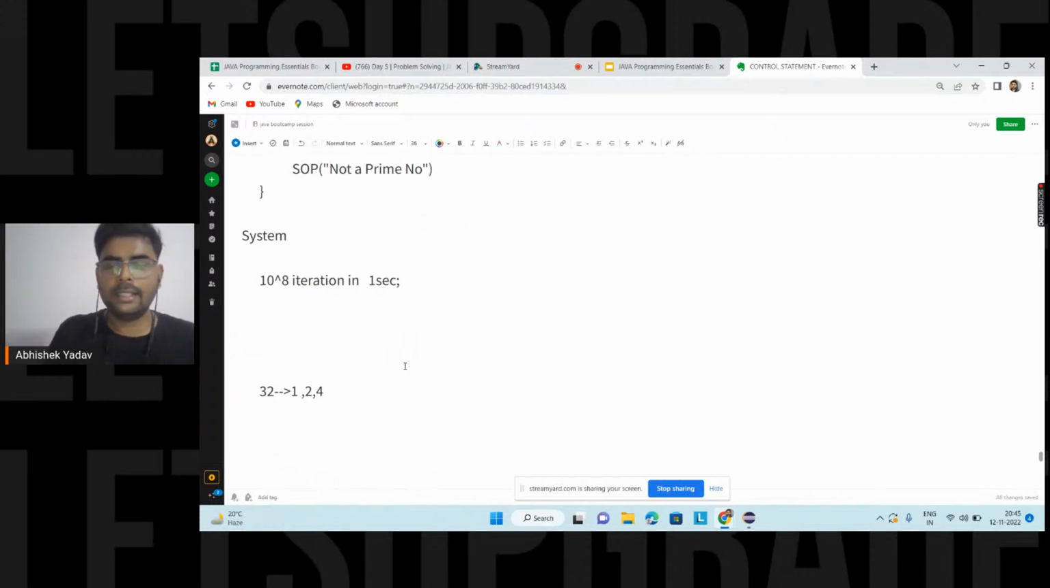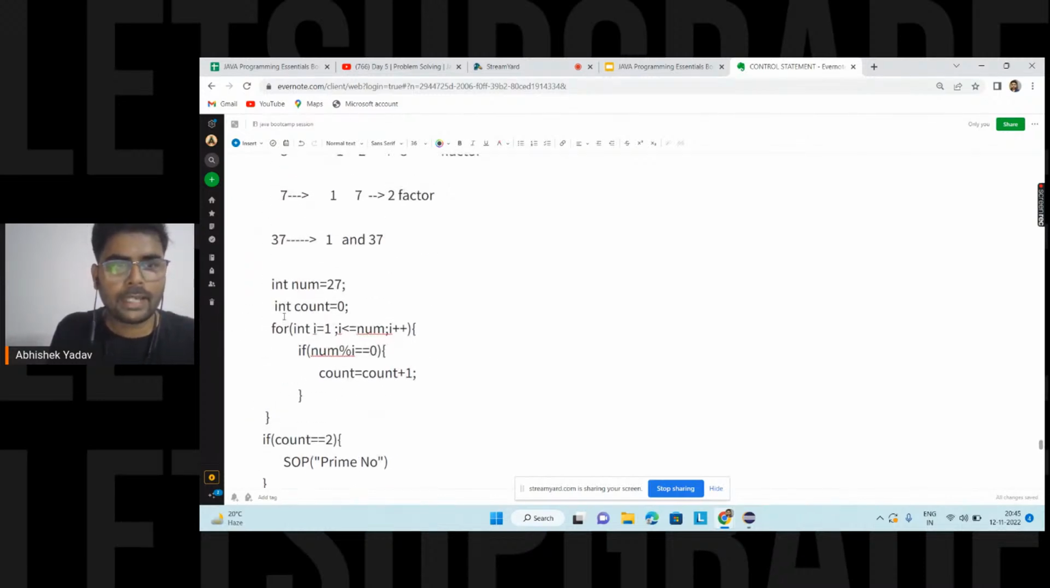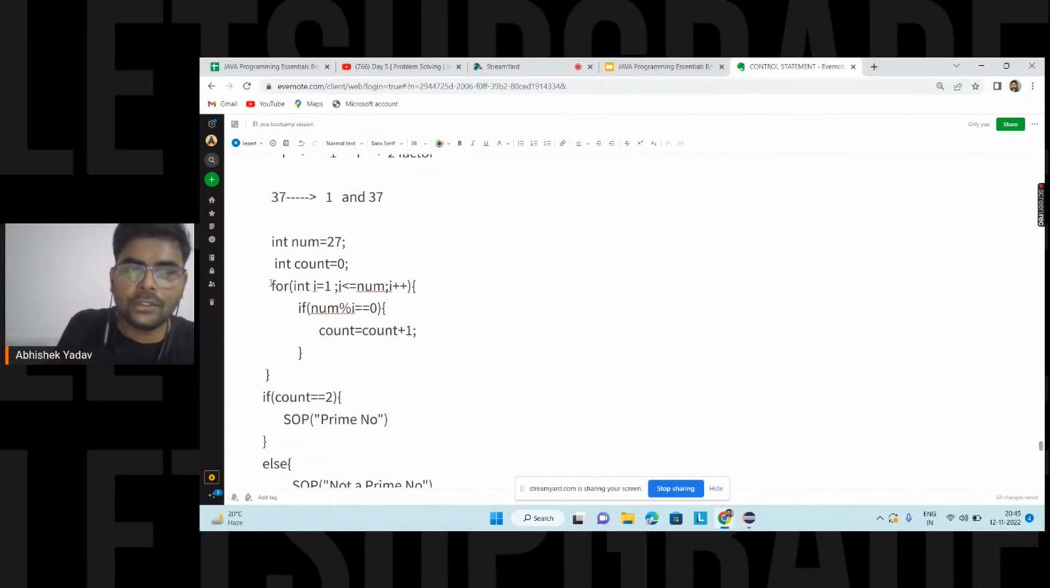So here you are saying, hey, I have a system, and in this system my processor is doing 10 to the power 8 iterations in 1 second. So, can you guys write in the chat how many iterations this for loop is doing? Please write in the chat. That is, how many times the body of the for loop is getting executed. You got the idea?